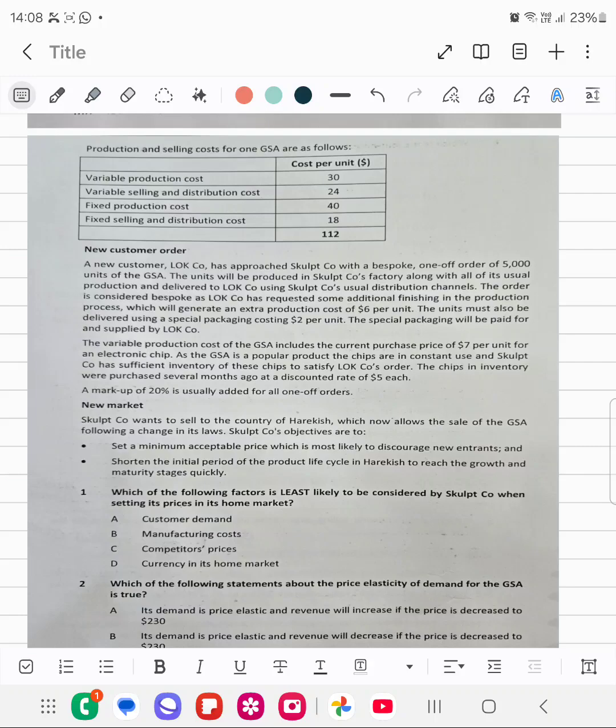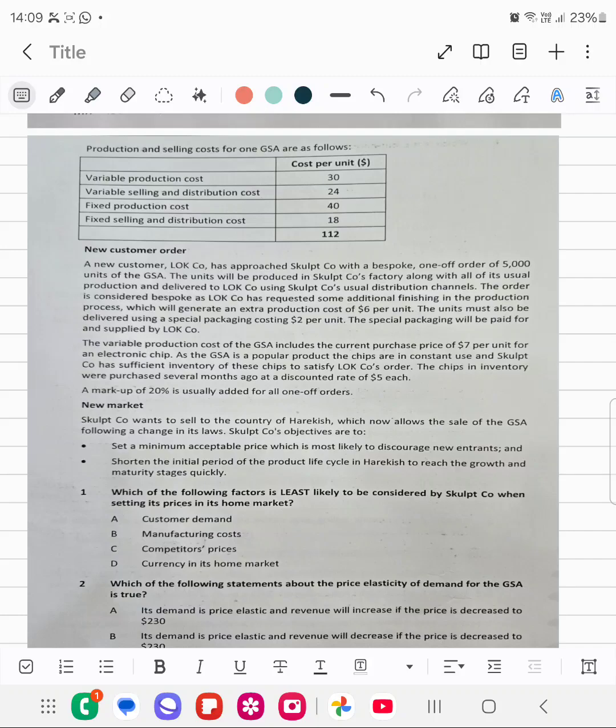The order is considered bespoke as LOK Company has requested some additional finishing in the production process, which will generate an extra production cost of $6 per unit. The units must be delivered using special packaging costing $2 per unit. The special packaging will be paid for and supplied by LOK Company.